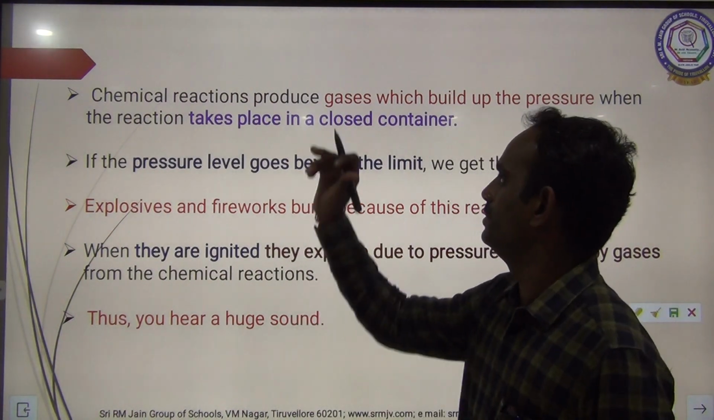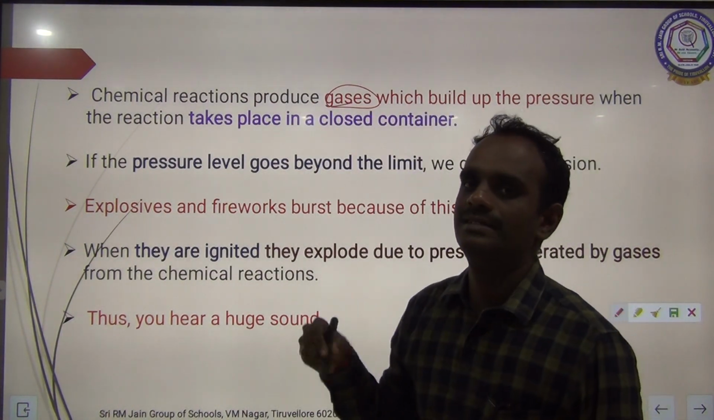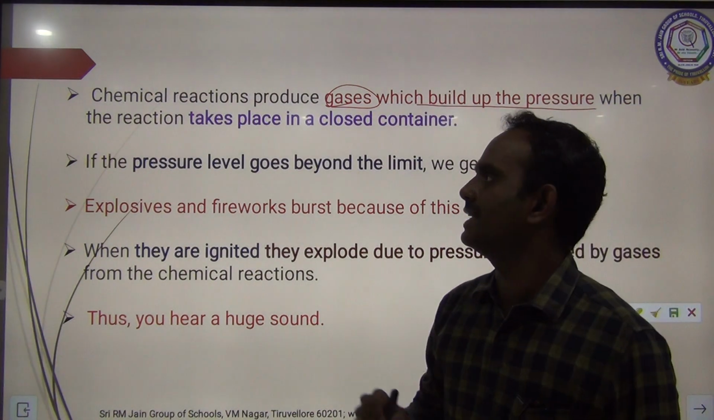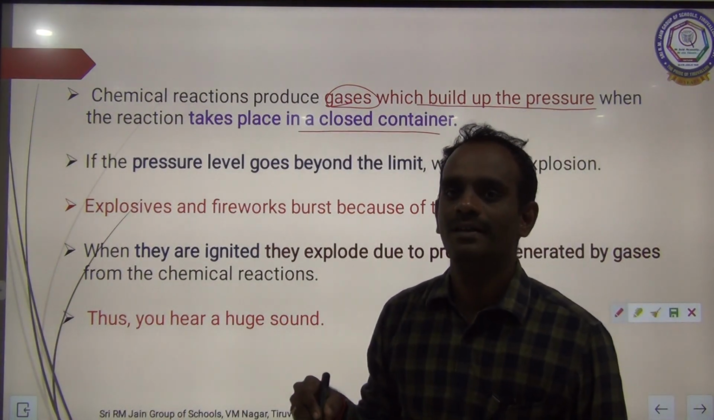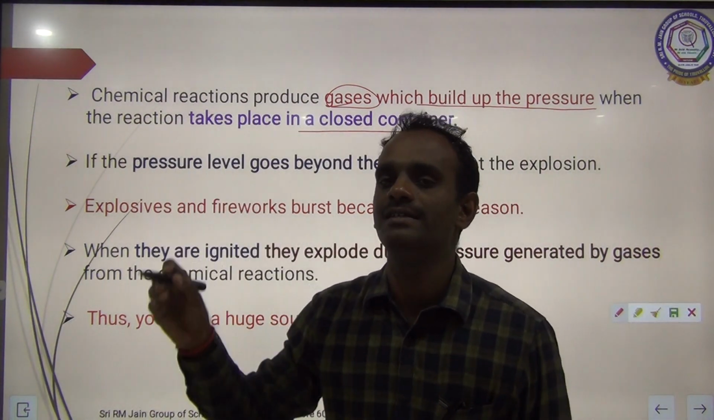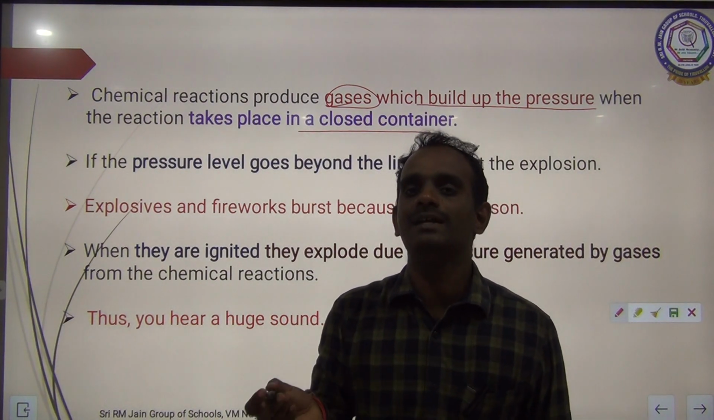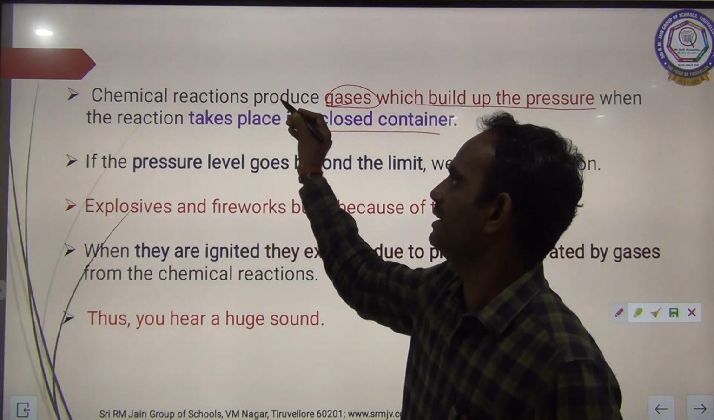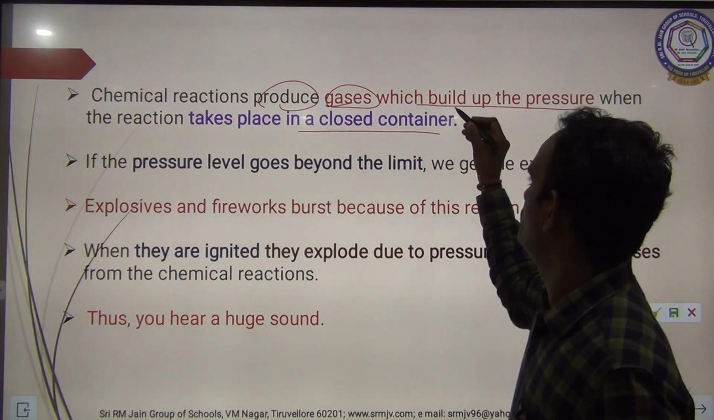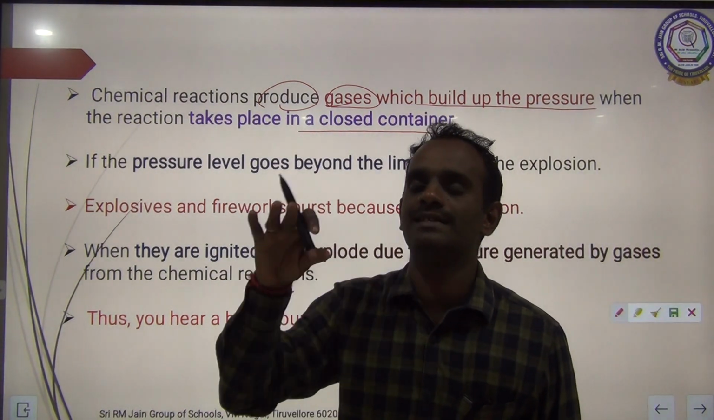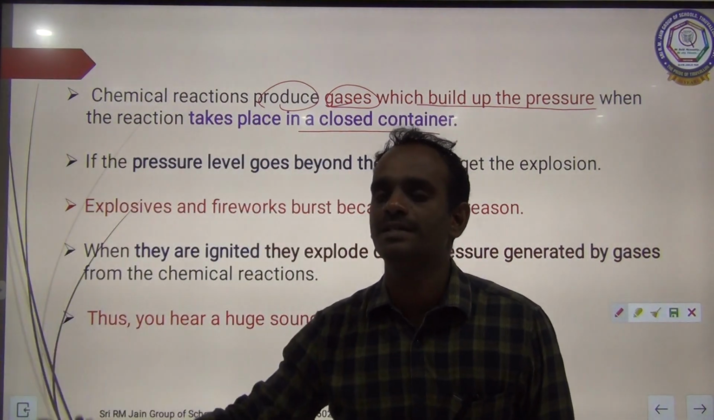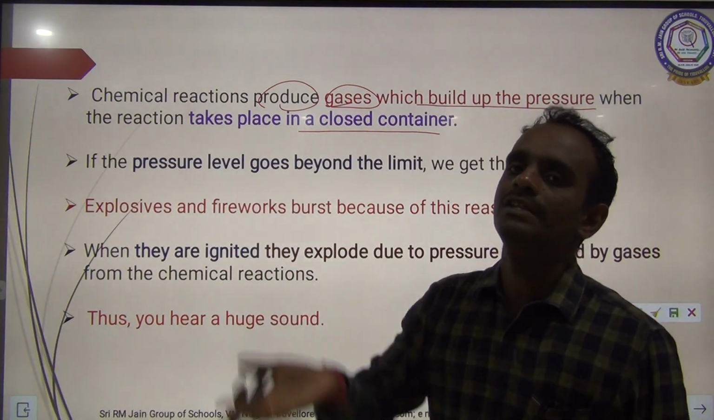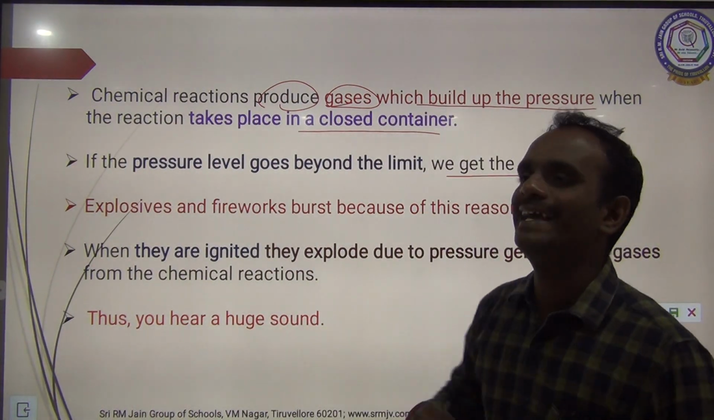Chemical reactions produce gases. Some chemical reactions produce gases which build up the pressure when the reaction takes place in a closed container. If any chemical reaction takes place inside a closed container, during this chemical reaction gas is liberated. See here, chemical reactions produce gases which build up the pressure. That liberated gas builds up the pressure inside the closed container. If the pressure level goes beyond the limit, we get an explosion.